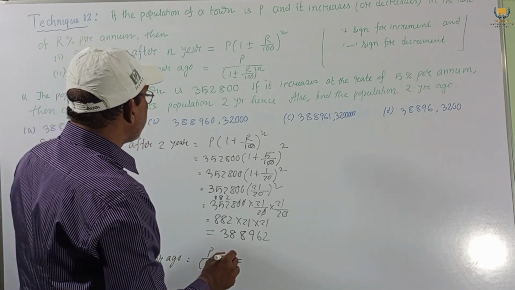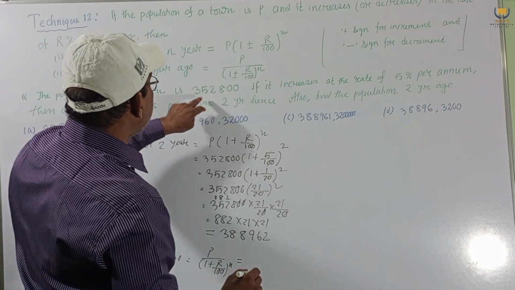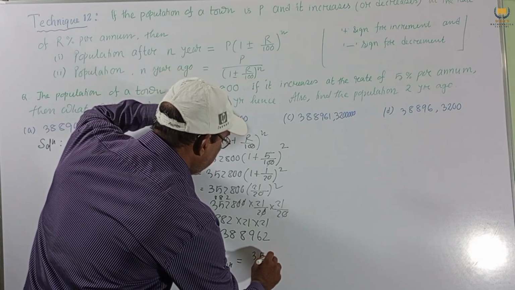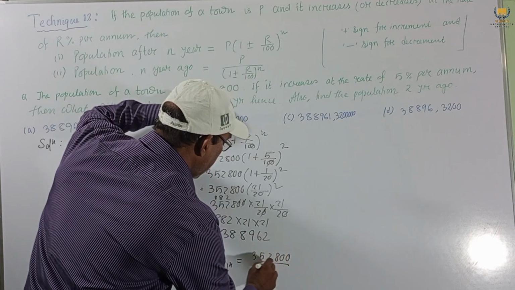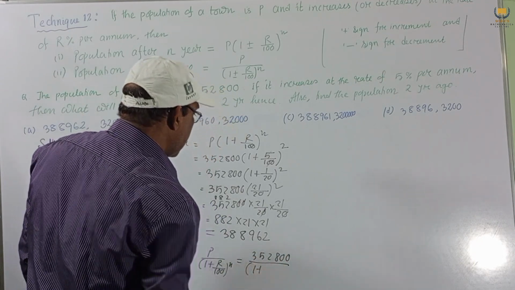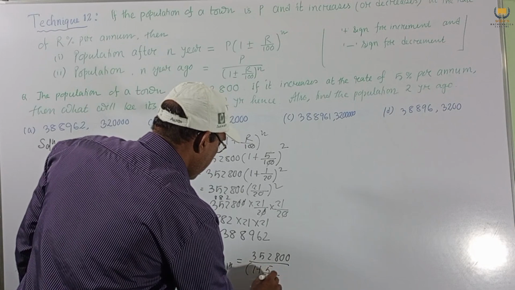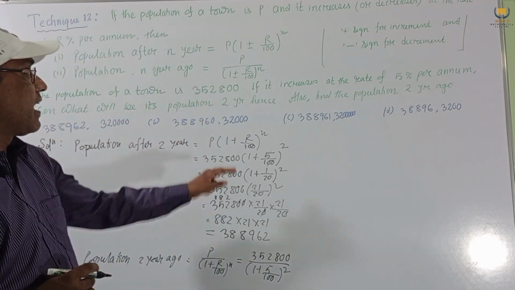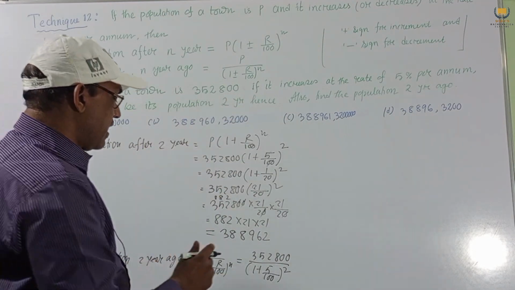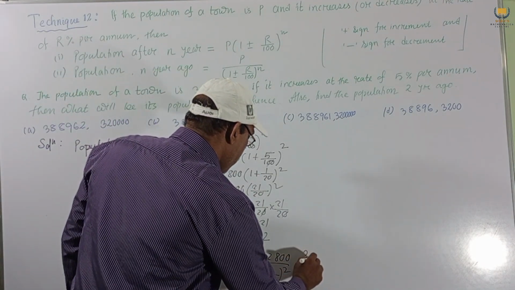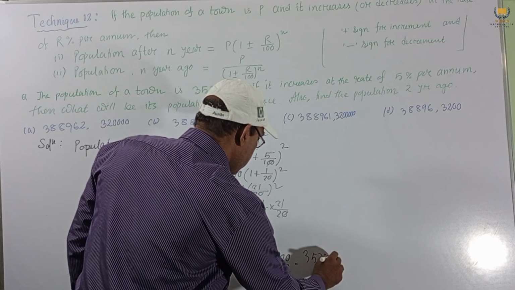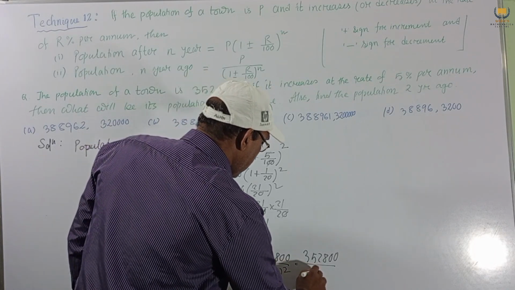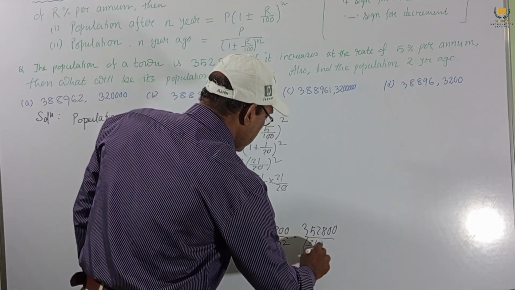And we know the value of P given: 352800 divided by (1 plus R, meaning 5 by 100) to the power 2, and here increase means we write plus. And this will be 35280 by again 21 by 20 whole square.